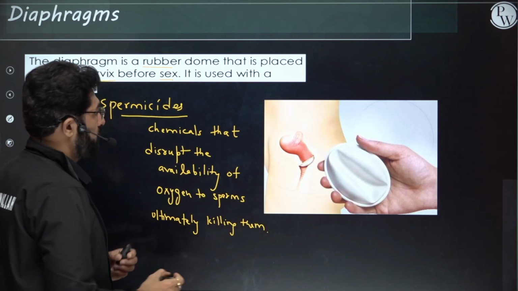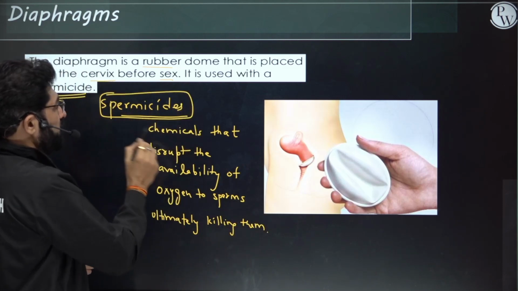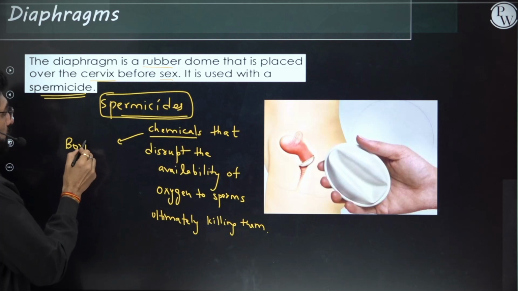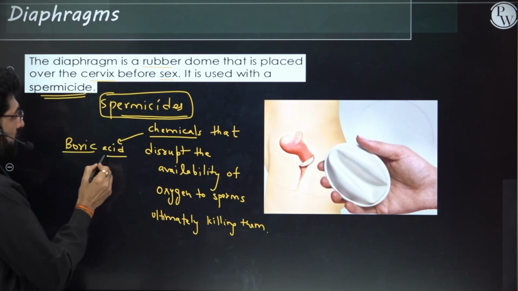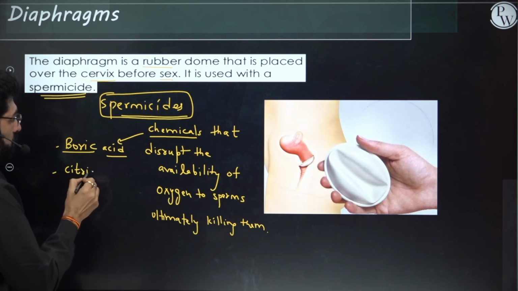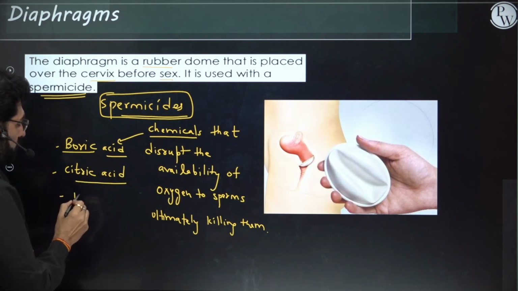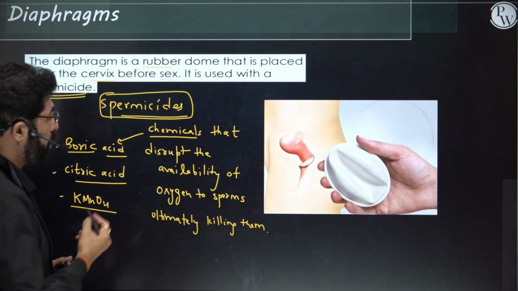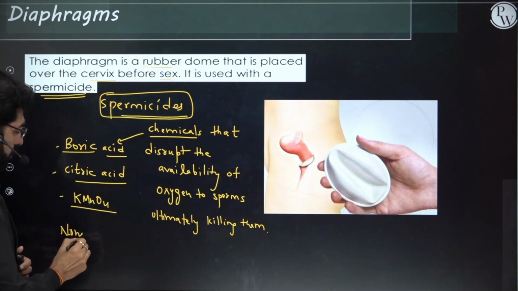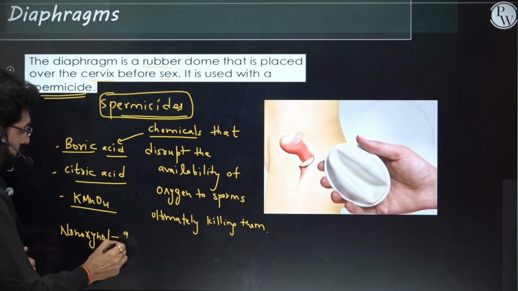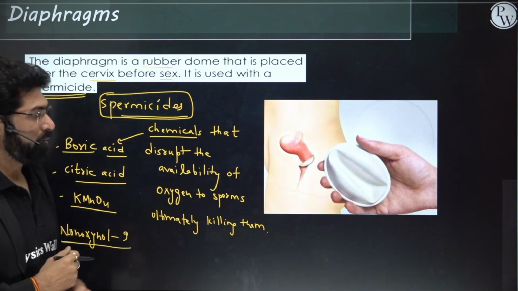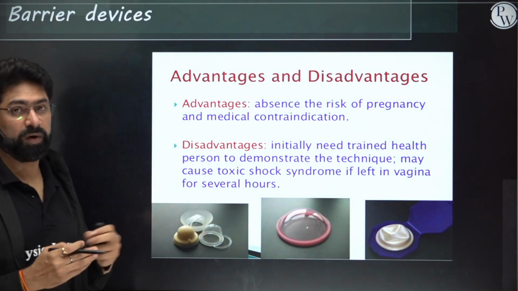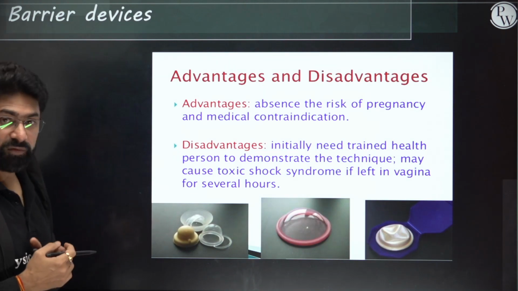Now, spermicides are chemicals. And examples of those chemicals are boric acid, citric acid, potassium permanganate, KMnO4, and even nonoxynol 9 I told you. Nonoxynol 9 also is a spermicide. Understood now? Let's continue further and see what are the advantages and disadvantages of using these barrier devices.